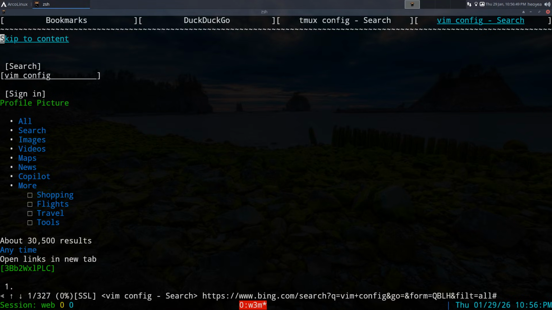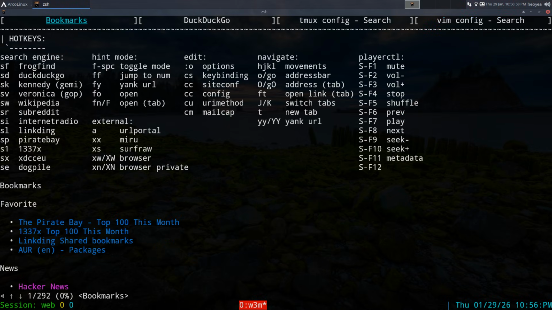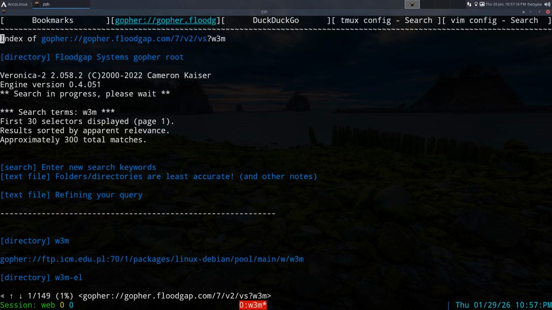Anything else? So this one does have Gopher support now, officially now, because Gopher was kind of broken in the past. But now you can actually really search Gopher and still use it. So what I got here, I got Veronica search. Let me do a Veronica here. SV, I'm going to search Veronica 2 for Gopher here. And let's say, for example, I'm searching for W3M. All right, let's see what we got in here.